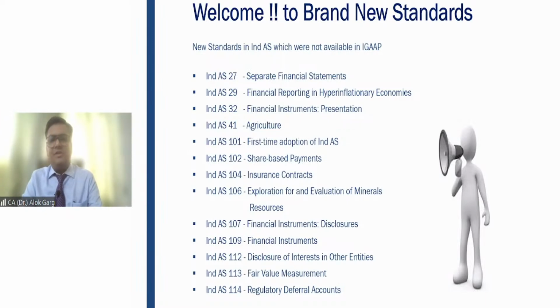So the first question, and I'm not only talking about exams, probably when you appear for an interview, the interviewer may ask why AS is applicable to the company where you are interviewing, or why Ind AS is applicable and not AS. So it is important to understand which standard is applicable to which set of entities. Number one, from an interview perspective.